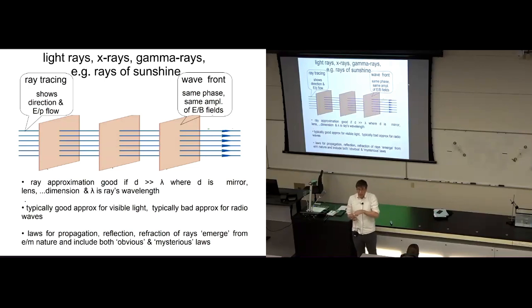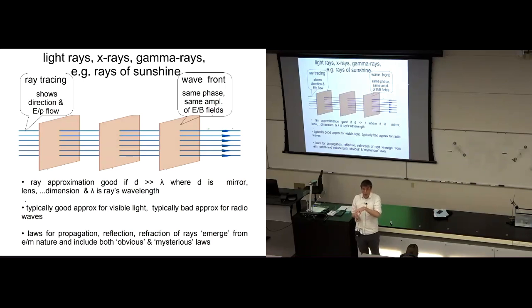So in picturing light interacting with things, say a lens, or a mirror, or light passing through a pinhole, there are two dimensions that are relevant: the wavelength of the light itself and the dimensions of the lens or the mirror or the pinhole.